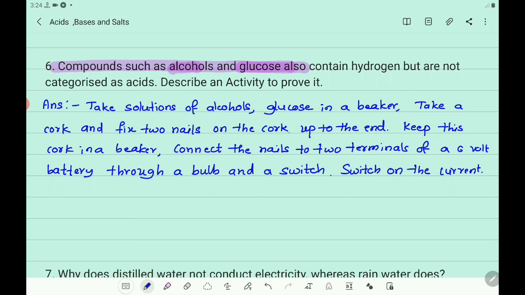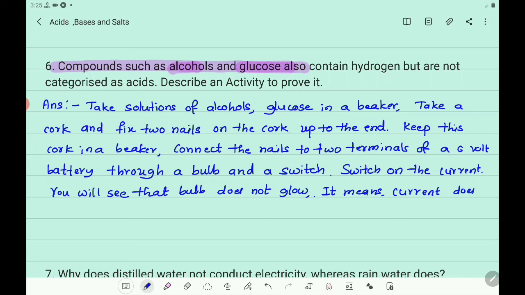You will see that the bulb does not glow, it means the current does not pass through the circuit.